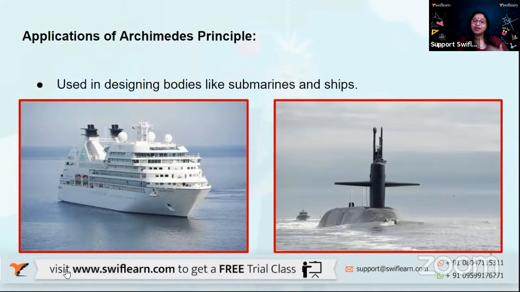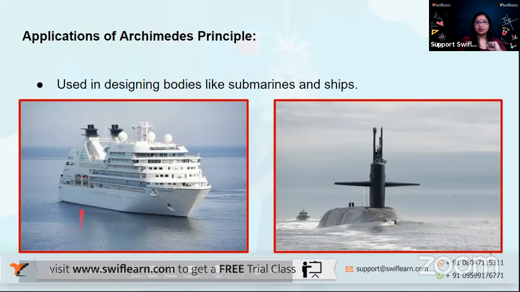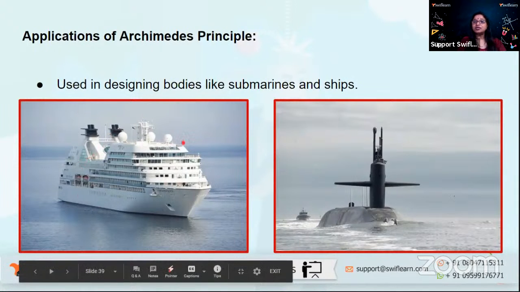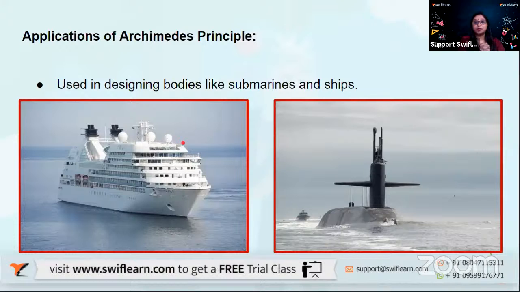Now let us see where we can actually apply Archimedes principle. It is used in designing bodies like submarines and ships. When we talked about a ship made of iron not sinking in water, we said it displaces water much more than its weight, so the buoyant force is going to be more. This is exactly how engineers design the bodies of ships and submarines. Ships need to float, submarines need to sink into the water. That is where they apply Archimedes principle, taking the weight of that particular ship or submarine, and that is how they work on designing the bodies.